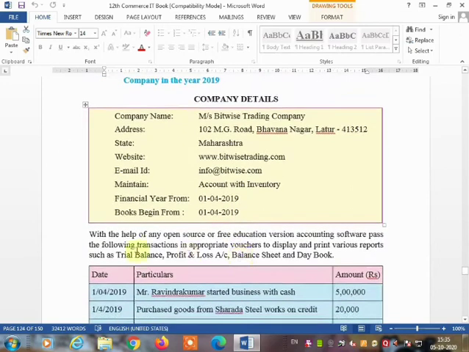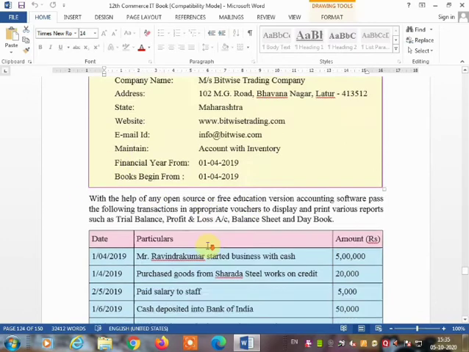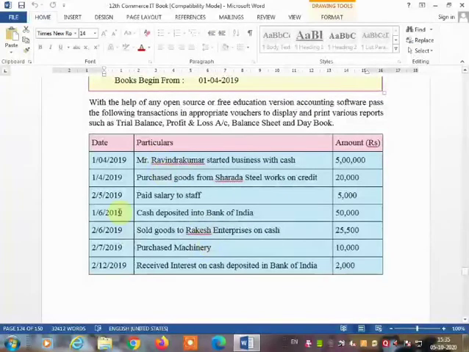April 2019. So here it is mentioned, with the help of any open source or free education version accounting software, pass the following transactions with appropriate vouchers to display and print various reports such as trial balance, profit and loss account, balance sheet and day book. We have already learned Tally and GNU Khata. So now we are going to use any one software to make these transaction entries, and see the trial balance, profit and loss account, balance sheet and the day book.